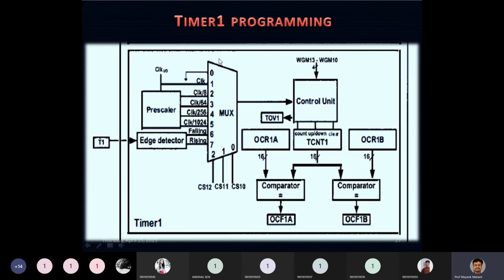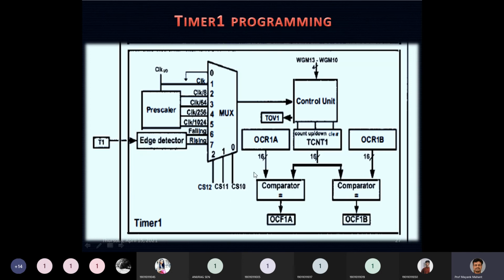If I go to the left-hand side section of timer 1, it is one and the same as what we have seen for timer 0, but it has a little bit of difference at this side. In the previous case, we only had one OCR register and only one comparator. But over here, we have two OCR registers, OCR1A and OCR1B, and they are compared with TCNT1, which is again a 16-bit register.